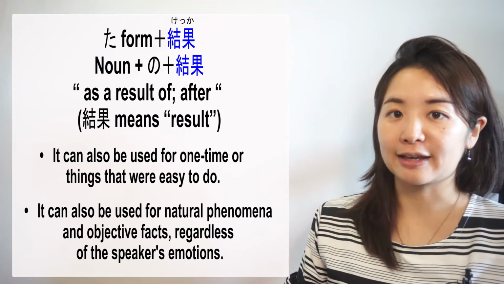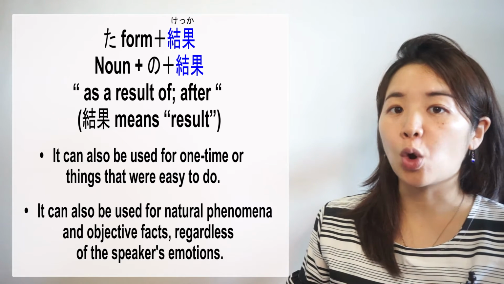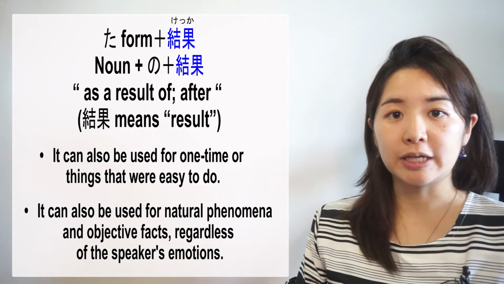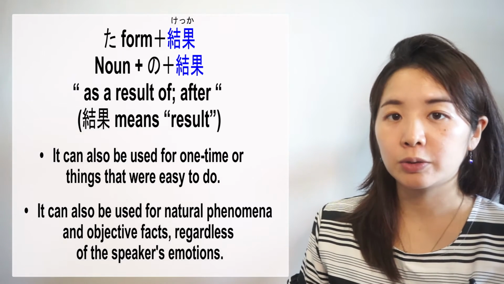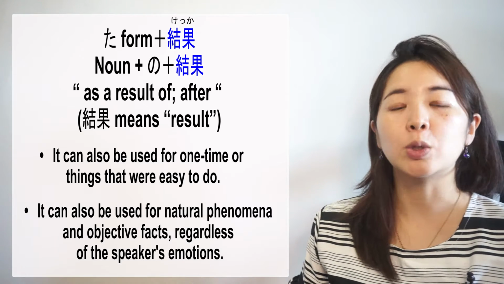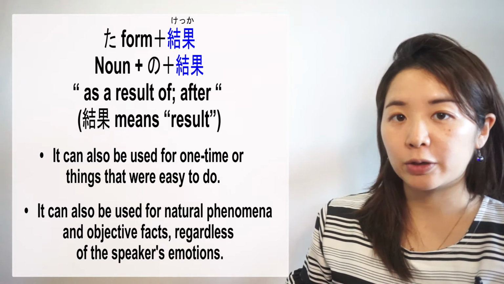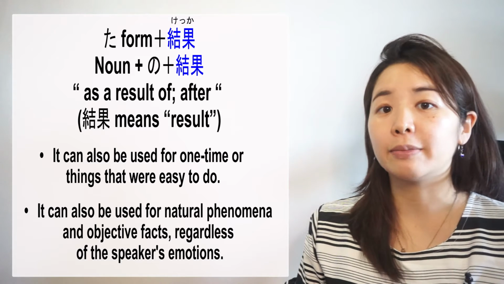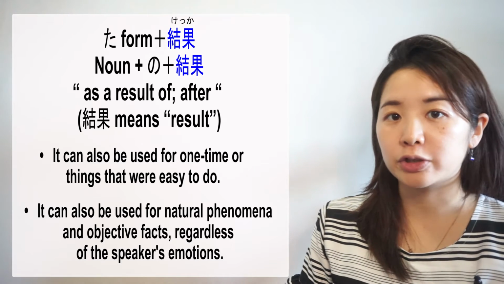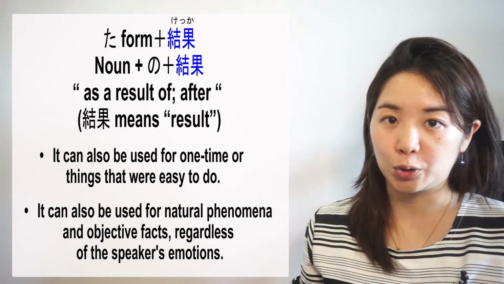Ta form plus 結果, Noun plus の結果. This means as a result or after. So 結果 means result. Contrary to あげく, 結果 can be used for one-time action and something that was easy to do.